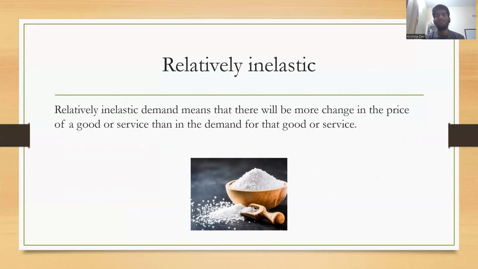If the salt price decreases by 70%, instead of 1 kg, you'll buy like 1.2 kgs. Compared to the discount, the demand change is very low. Even by offering a huge discount, the demand will remain almost the same. Whether the price is low or high, you will just buy 1 kg. If they offer a better discount, you will buy just 200 grams extra. So the demand change is drastically lower than the discount offered. That is relatively inelastic demand.